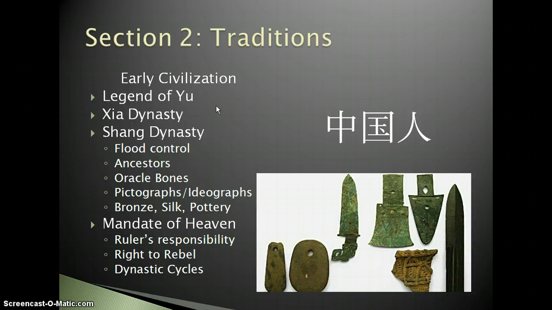The Shang dynasty is the first dynasty that they actually have a record of. They have written records, all kinds of information, and all kinds of archaeological evidence related to the Shang dynasty. So this is the first one we know a lot about. They were heavily involved in flood control, working to keep the rivers under control, because their biggest problem was the flooding of the fields that happened whenever the rivers would overflow from the rainwater and melting snow coming out of the Himalayas.